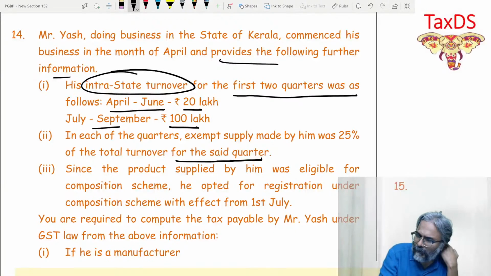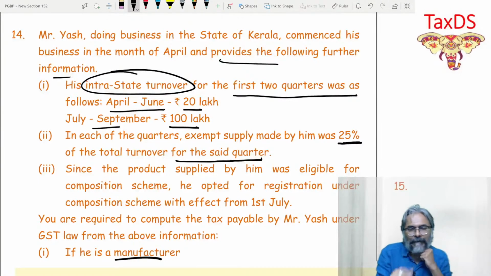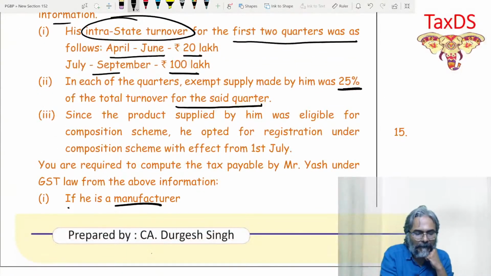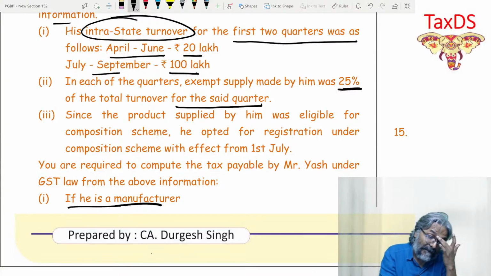For the first two quarters was as follows: April to June 20, July to September 100. In each of the quarters, exempt supply made by him was 25%. Be careful, students, in this case. Now I know where this question is heading. If he is a manufacturer and if he is a trader, I knew that.